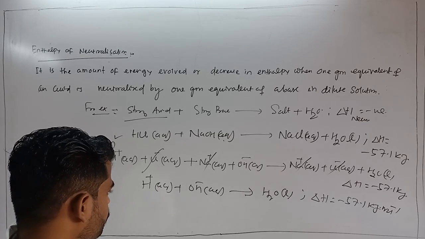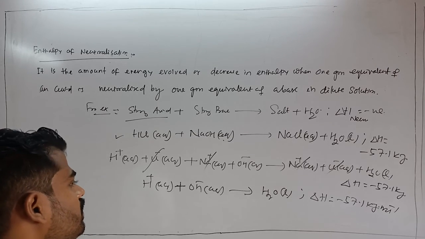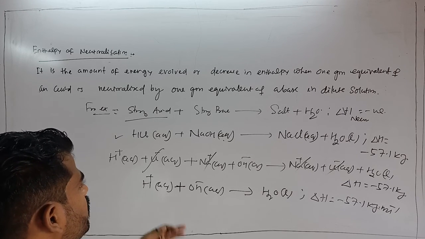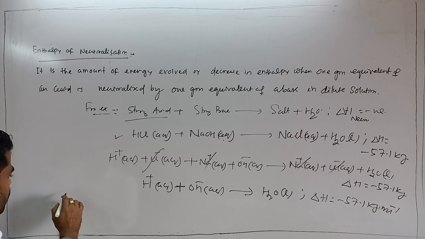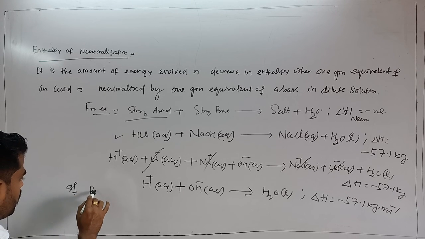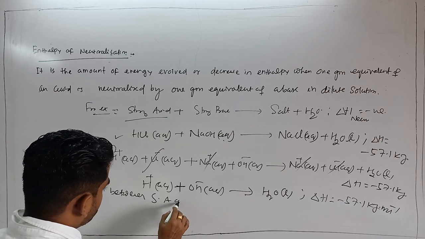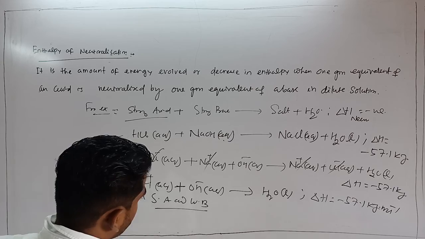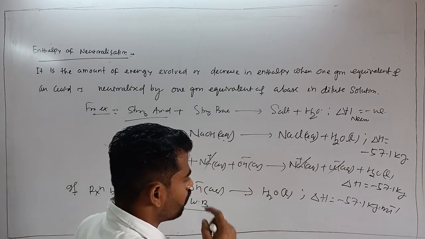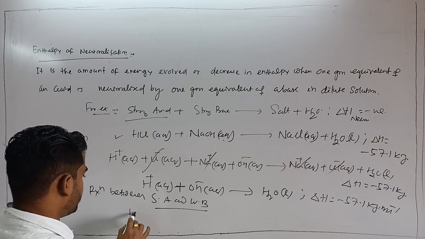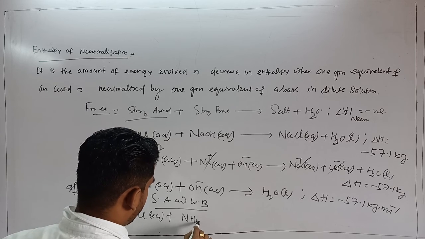Next, if I consider a reaction between strong acid and weak base, then generally the del H value becomes less than that of 57.1. How? Say strong acid, let's say HCl, plus weak base, let's say ammonium hydroxide.